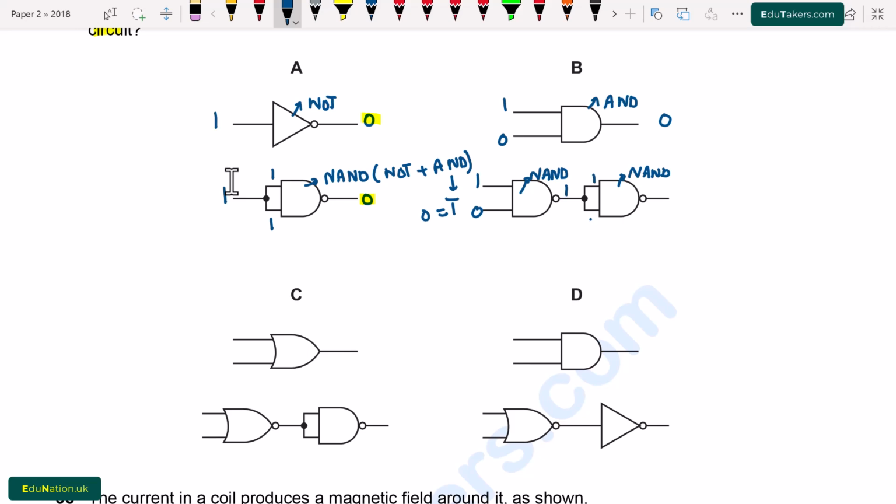The inputs of the next NAND gate is 1 and 1. When I apply AND gate over 1 and 1, the output will be 1. And when I apply NOT gate over it, it changes into 0. So the output will be 0. Both of these outputs are also same. So option B is also incorrect.